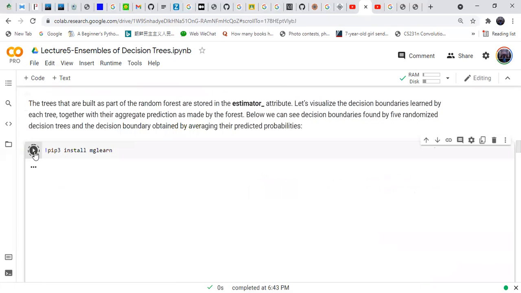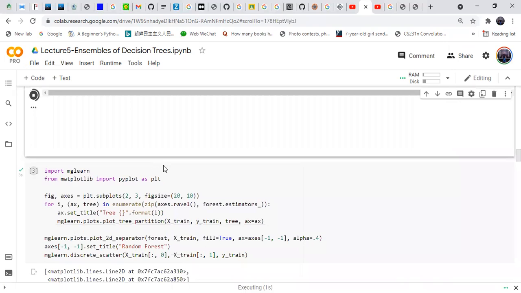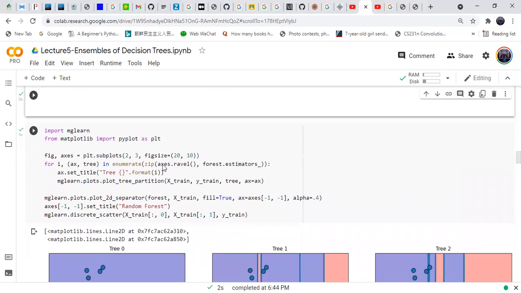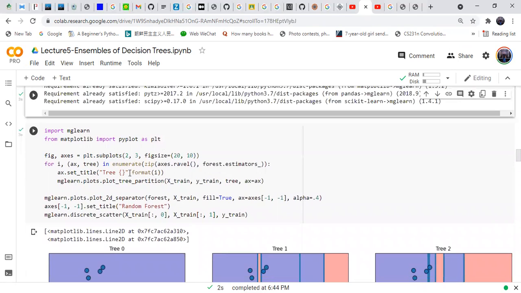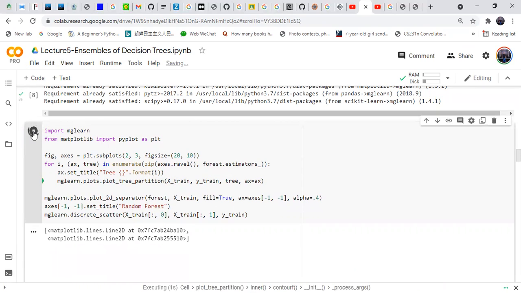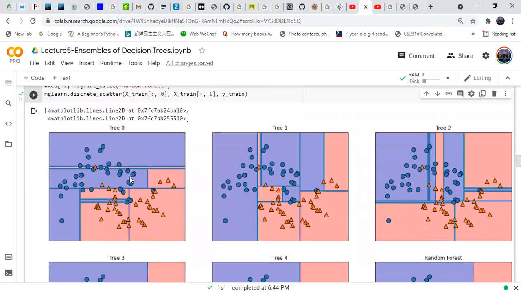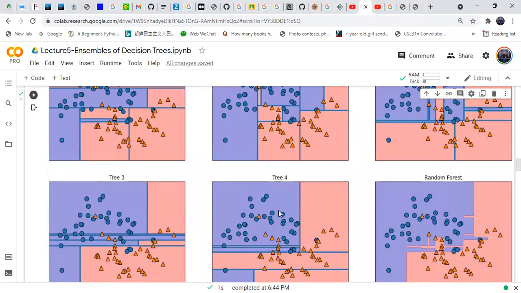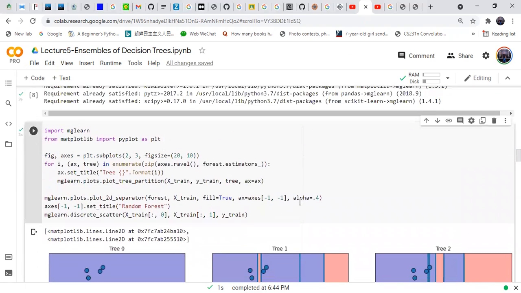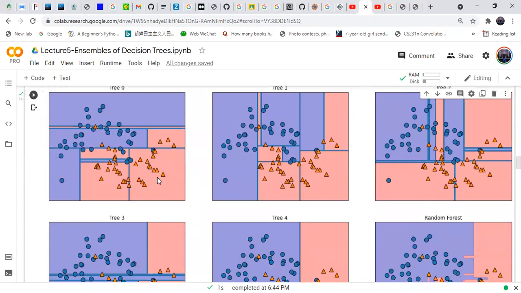We install the mglearn library, and after installing it, we use the 5 decision trees and see the plot. Here is tree 0, tree 1, tree 2, tree 3, and tree 4.